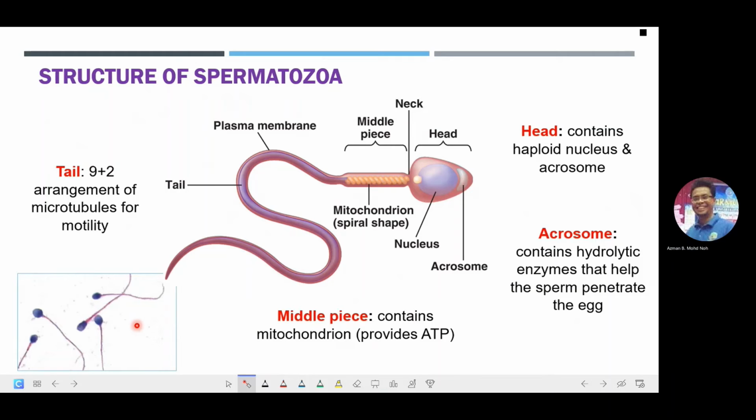So, if we look at this particular diagram, we can see the head over here, and the darker part of the head will be the nucleus. Meanwhile, the tip of the head will be the acrosome, and just below the head will be the middle piece, and of course, this one here will be the tail of the sperm, which helps the sperm to swim.